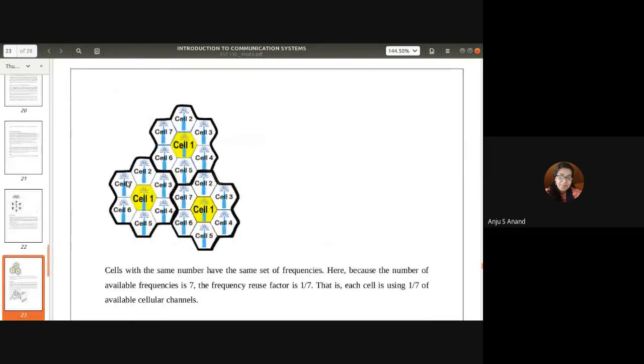You can see here the 7-cell cluster is replicated in this part and also in this part. Each cell 1 uses a particular frequency channel, and the same channel is used by this cell 1.